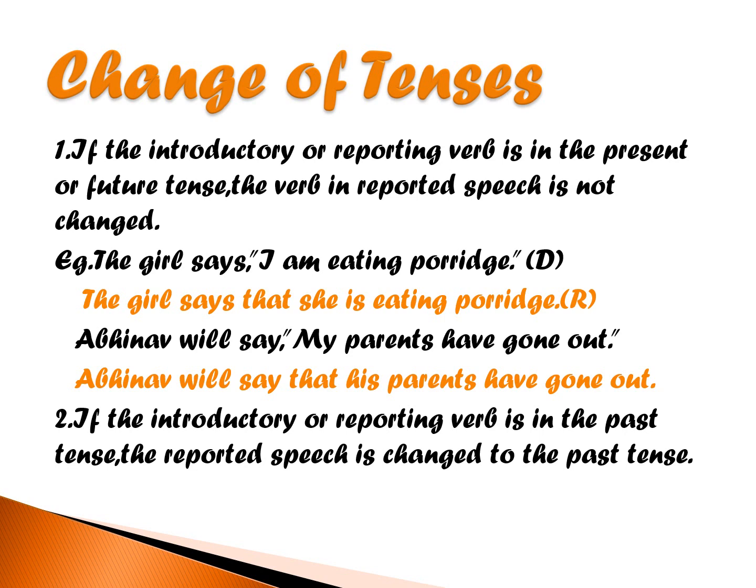Now here, this is in present tense, so it remains in present tense. Says is a present tense word, a reporting verb. So when we convert it into reported speech, it is the girl says that she is eating porridge. The whole sentence will remain in the same tense, that is present tense, when the reporting verb is says.